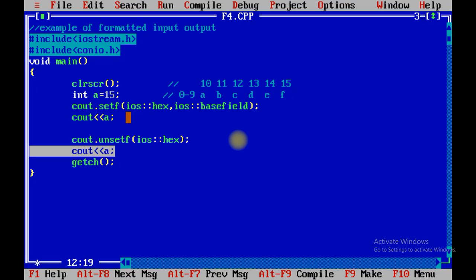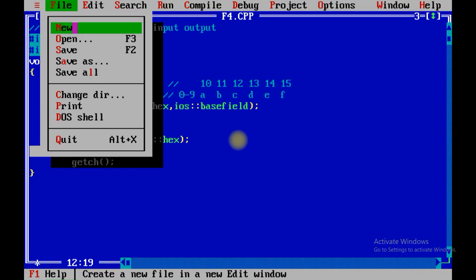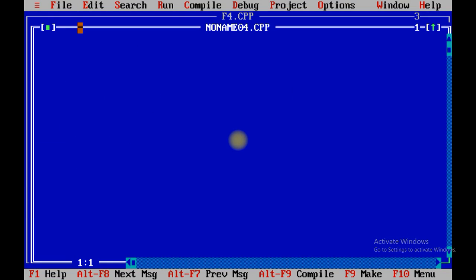Now see, you have manipulators in C++. See, these are very small programs which we are going to see, right? That's why we have taken 5 different programs based on formatted IO operations. These small programs can be asked in the exam for 2 marks, right? So be careful regarding such.